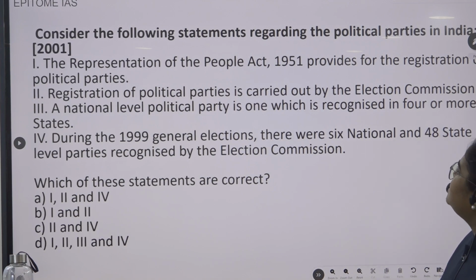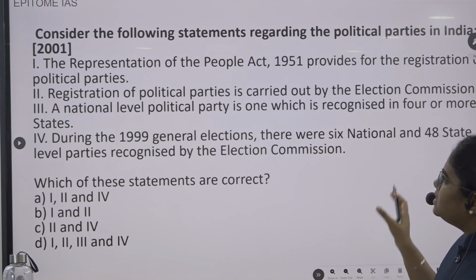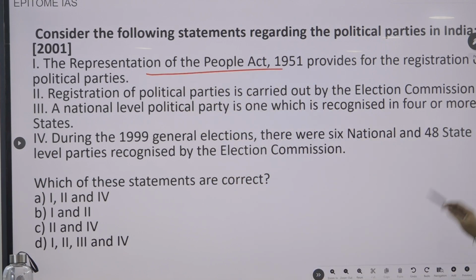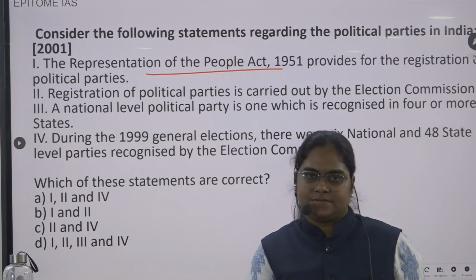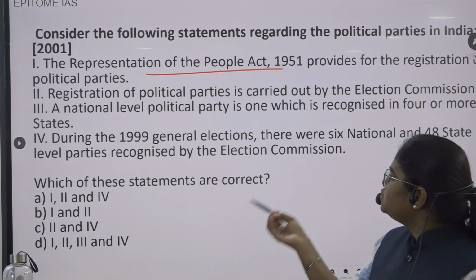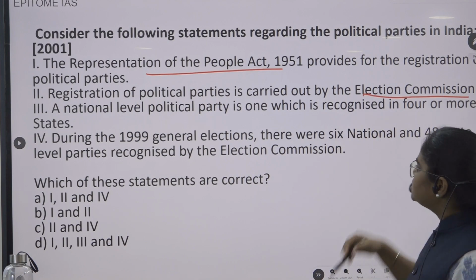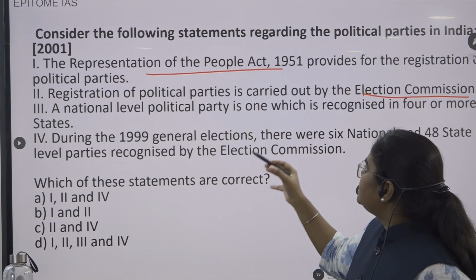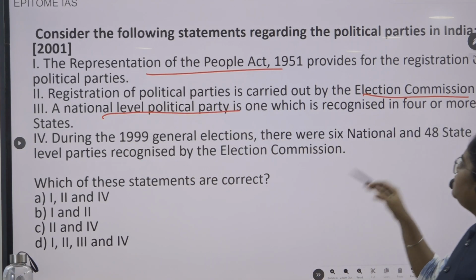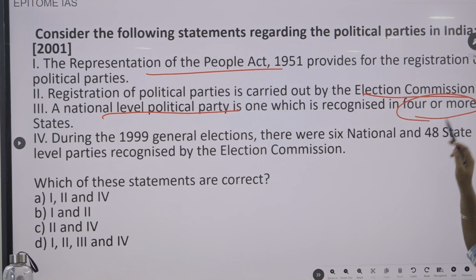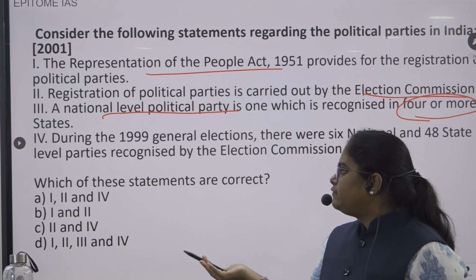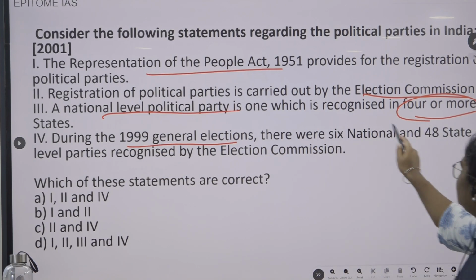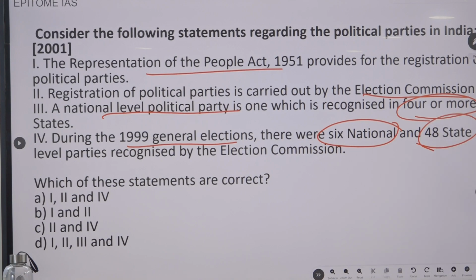Consider the following statements regarding the political parties in India. Statement 1: The Representation of People Act 1951 provides for the registration of political parties. Statement 2: Registration of political parties is carried out by the Election Commission. Statement 3: A national level political party is one which is recognized in 4 or more states. Statement 4: During the 1999 general election, there were 6 national parties and 48 state parties.